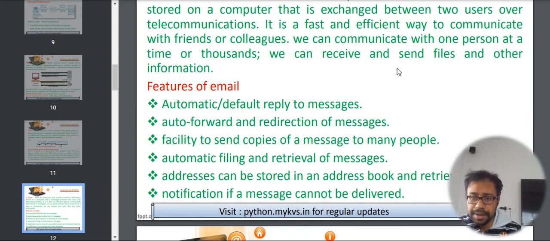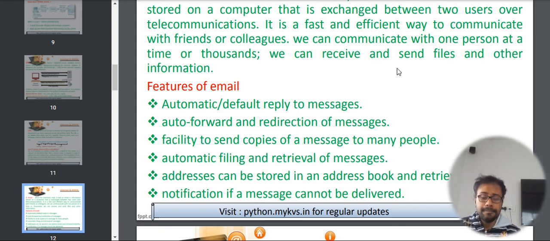We can automatically reply to the messages. We can forward messages. We can send copies of the messages using CC and BCC tags. You already know carbon copy and blind carbon copy. Sometimes messages can be automatically filled by email catchers.